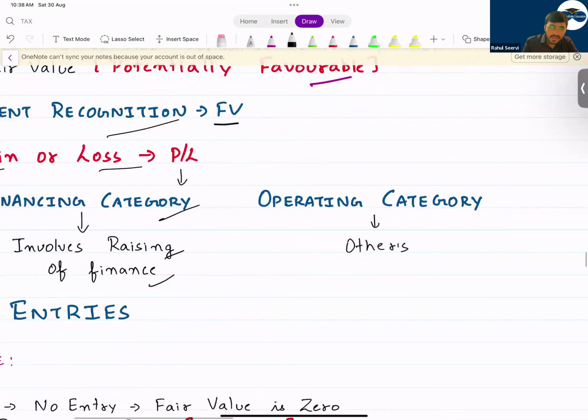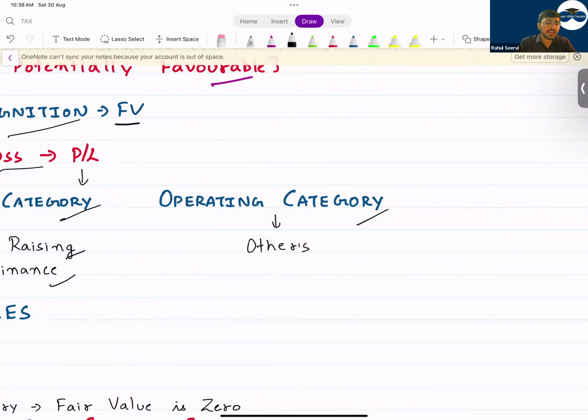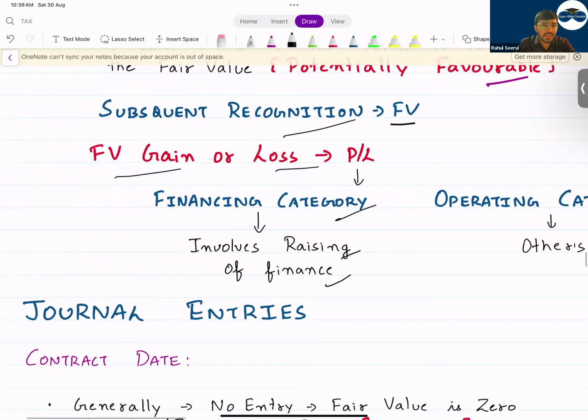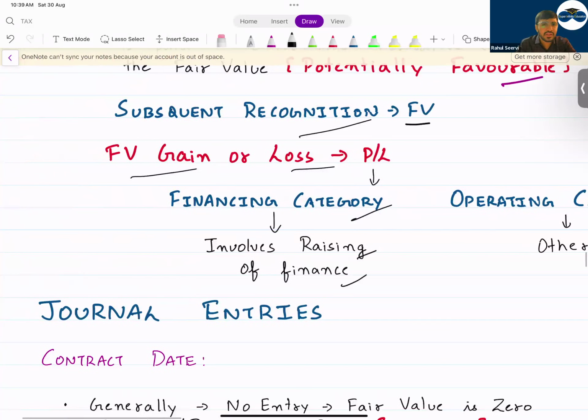But normally, where will it be recorded? Normally, it will be recorded in operating category. If the derivative or the futures option you have taken is regarding the raising of finance, you believe that in future the interest rate will increase, etc., in that case it will go to financing category. If not, it will go to operating category.